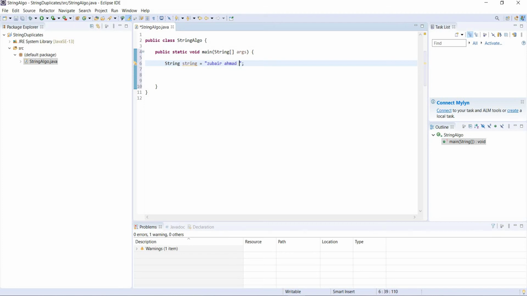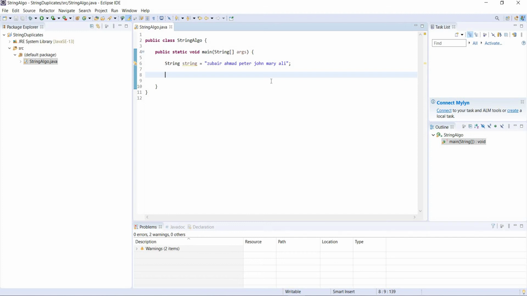So let's give it some random names. My name Zubair Ahmed, Peter, John, Mary, Ali. I think that's enough. So what we did is we created a string, and it's only one single string. So what we're gonna do now is convert this string into a string array.